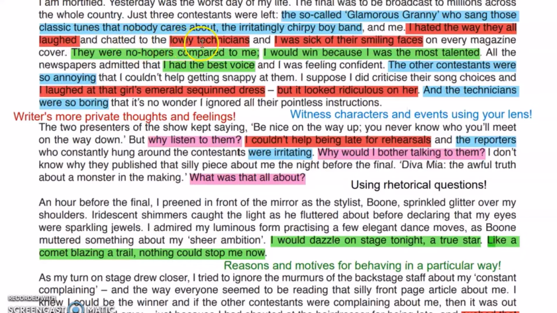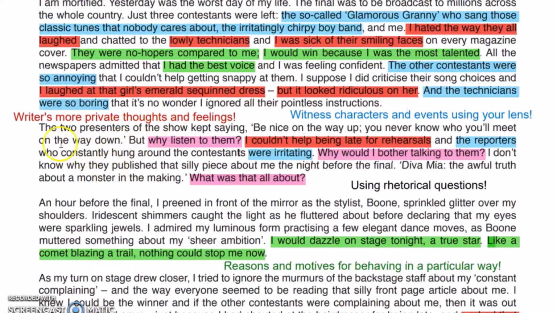And then you say lowly technicians. The word lowly is such a negative adjective that you are giving to technicians, as somebody who is low in status. So this is something you cannot say in front of others and you can only write. So these are your private thoughts or feelings about somebody. I was sick of their smiling faces, means somebody is smiling and you are sick of their smiles. This is another kind of private feeling that you are saying to yourself, but you do not want it to be heard by others.